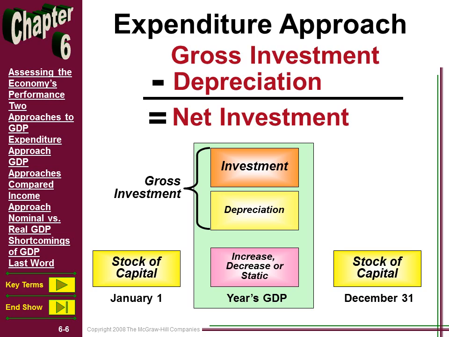So look at January 1st. Let's assume this is January 1st, 2014. It says stock of capital. It means the nation's stock of capital. What is capital? Well, it's a resource. What type of resource? Well, it's all the manufactured aids and tools that are used in the production process.